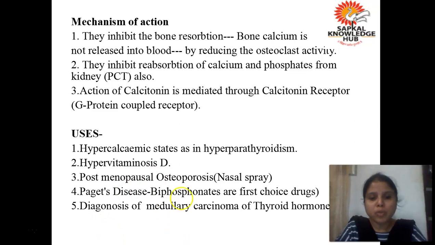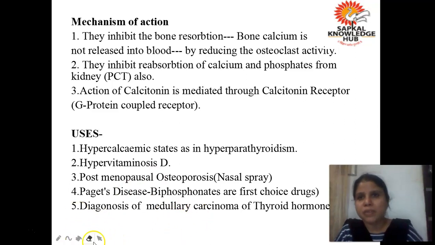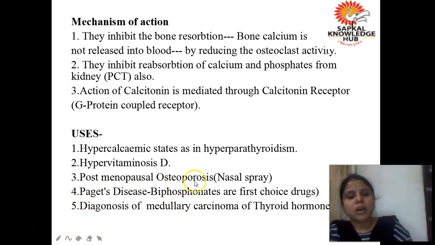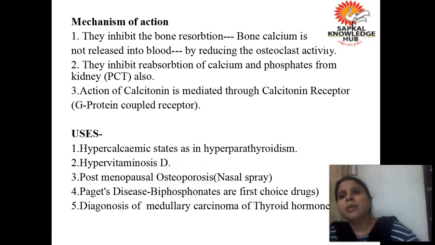Next, postmenopausal osteoporosis. As we have discussed now कि calcitonin it is useful. Why it is useful in osteoporosis? Because calcitonin क्या करता है? Blood का calcium level कम करता है by the process of resorption. Okay, so it does not allow the destruction or degradation of the bone. In case of postmenopausal osteoporosis, it is given in the form of nasal spray.